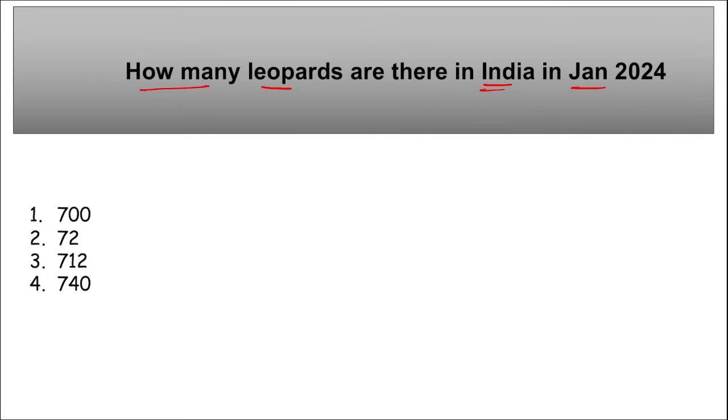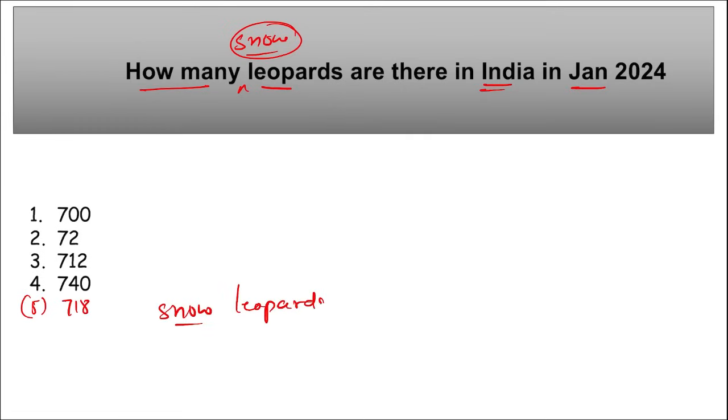So remember, there was an assessment done, and this was the first ever scientific study that reported the population of the snow leopards in India. Right here, snow leopards. How many snow leopards are there? So a total of 718. Fifth option, 718 snow leopards are there in India.